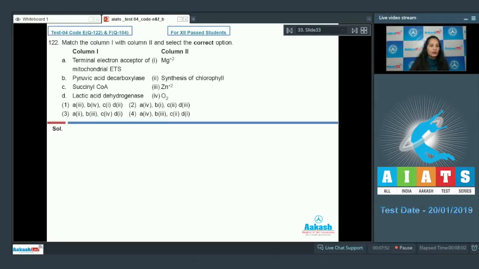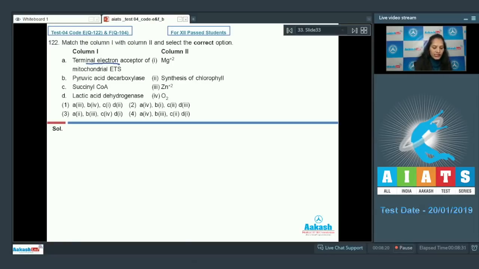Question number 122. Match column 1 with column 2 and select the correct option. A. Terminal electron acceptor of mitochondrial ETS, first, magnesium. B. Pyruvic acid decarboxylase, second, synthesis of chlorophyll. C. Succinyl coenzyme A, third, zinc. D. Lactic acid dehydrogenase, fourth, oxygen. See here, you have to match the items of column 1 to the items of column 2.